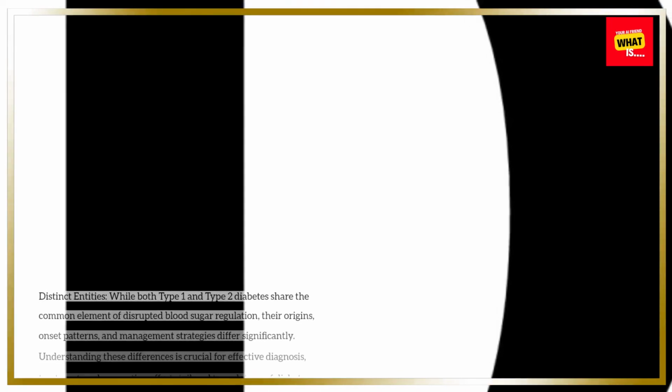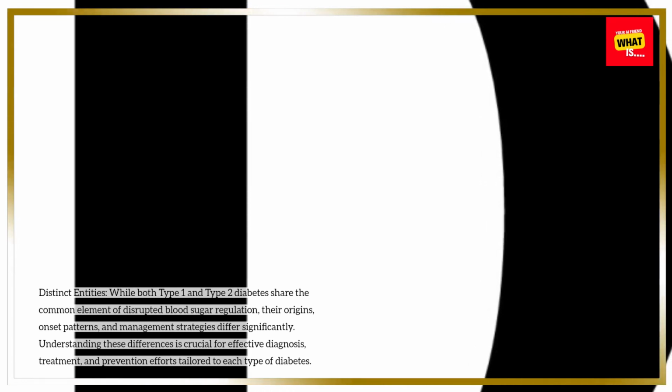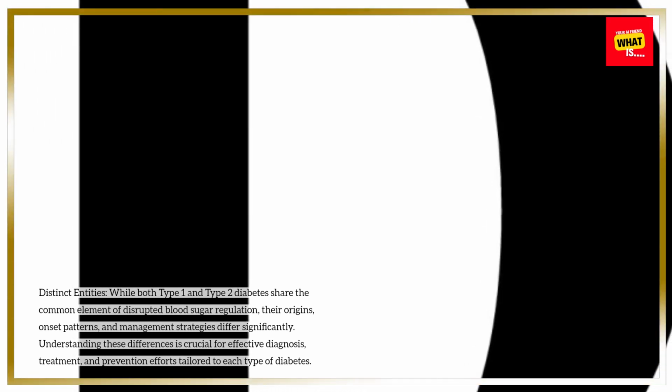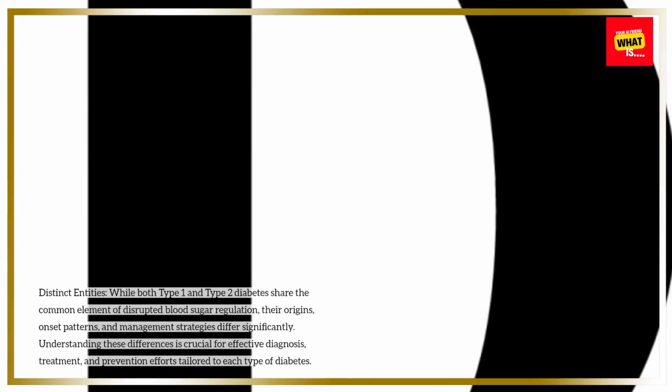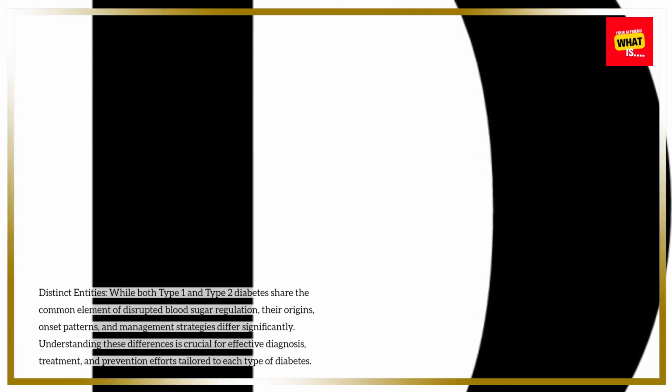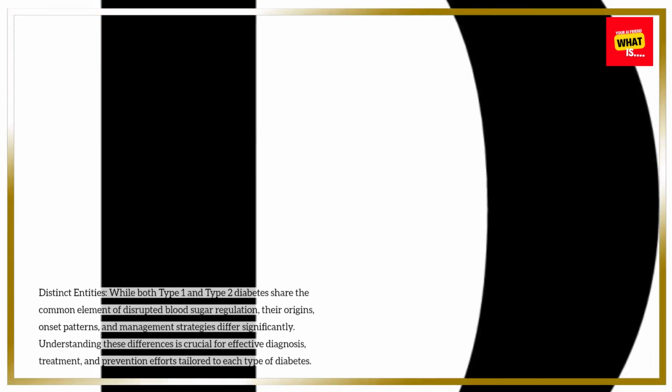9. Conclusion. Distinct entities. While both Type 1 and Type 2 diabetes share the common element of disrupted blood sugar regulation, their origins, onset patterns, and management strategies differ significantly. Understanding these differences is crucial for effective diagnosis, treatment, and prevention efforts tailored to each type of diabetes.